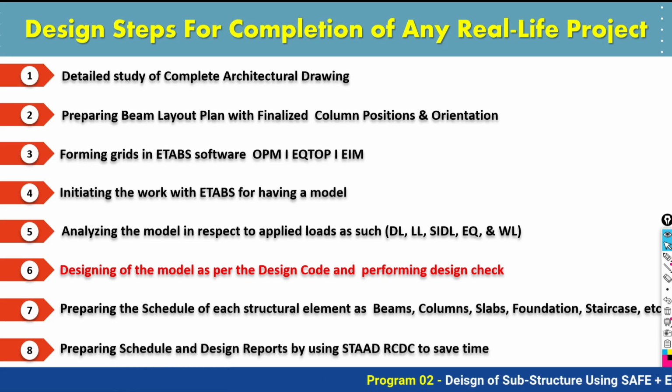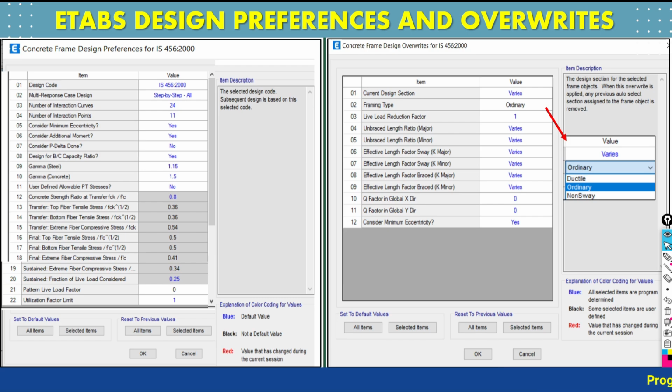Now once the analysis checks have been done, we have to move towards the design and perform the design. But prior to going for the design, we have to do the settings in the CSI ETABS software, and those settings need to be done with proper knowledge and skills. Unless you are sound in your basic knowledge and in the codal recommendations, you cannot do the settings in your ETABS software for the purpose of design.